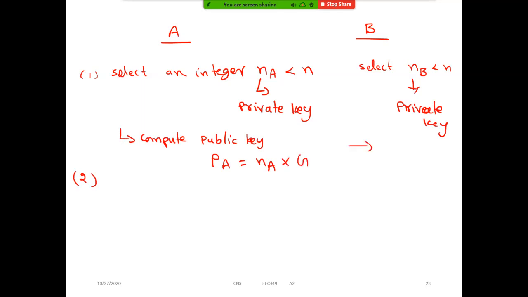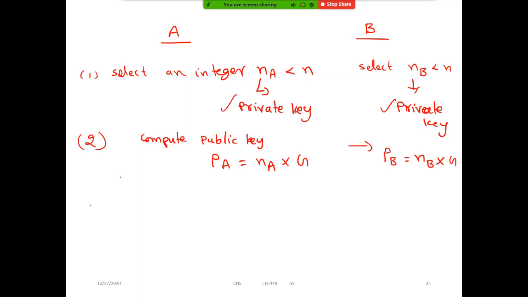Similarly, user B will compute the public key PB, which is equal to NB into G. All of you clear with this? This is step 2. So step 1 is selecting the integer which becomes the private key. Then they compute the public key.